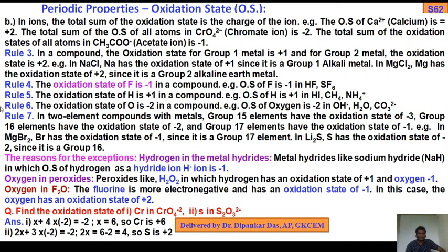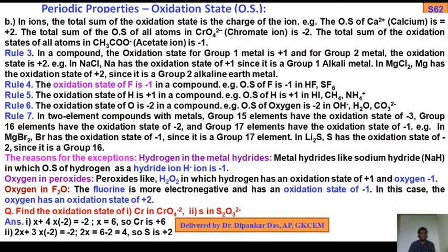Group 16, oxygen, sulfur, selenium, tellurium, polonium, have the oxidation state -2, and group 17, fluorine, chlorine, bromine, iodine, astatine elements have the oxidation state of -1. For example, in magnesium bromide, Br has the oxidation state of -1 since it is a group 17 element. In lithium sulfide, sulfur has the oxidation state of -2, since it is a group 16 element.